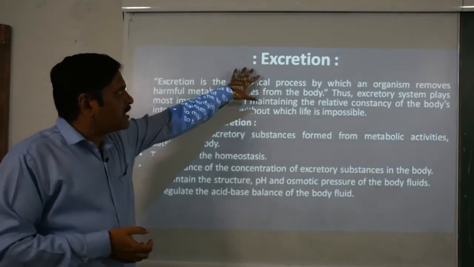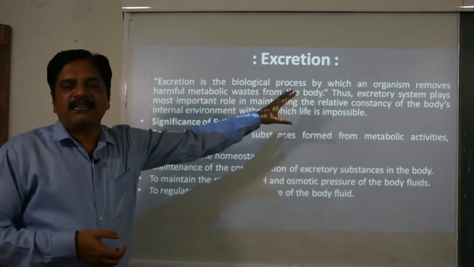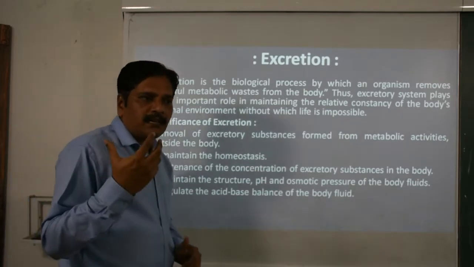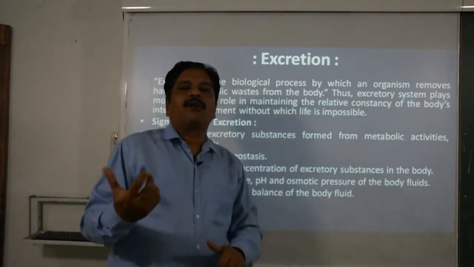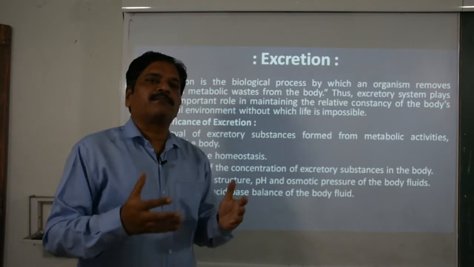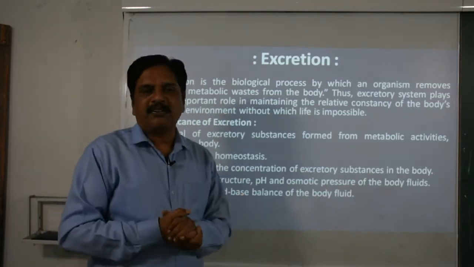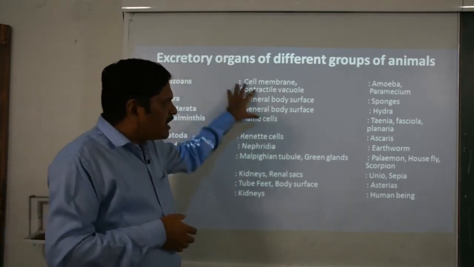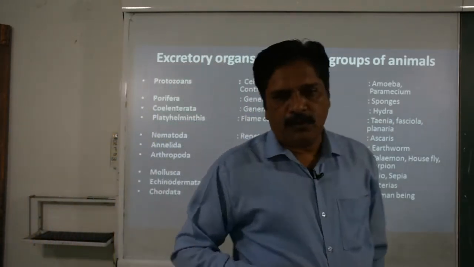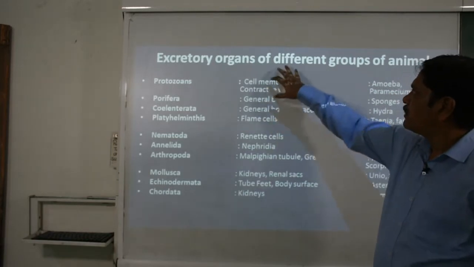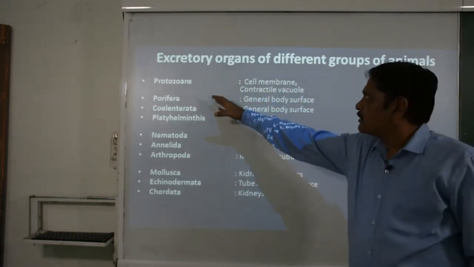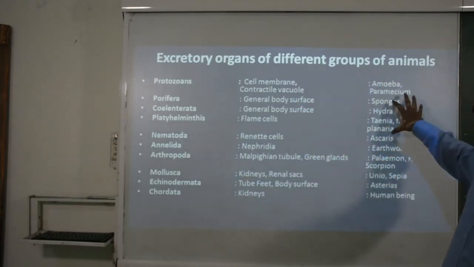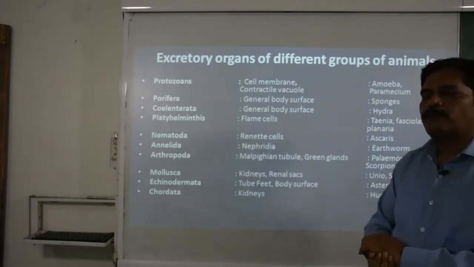So you can see that this excretory system plays such an important role, whether in the unicellular organism or the multicellular organism, simple or complex, it doesn't matter. Now, with the help of this table formation or description, we can learn the different excretory organs, different groups of organisms and their examples also.